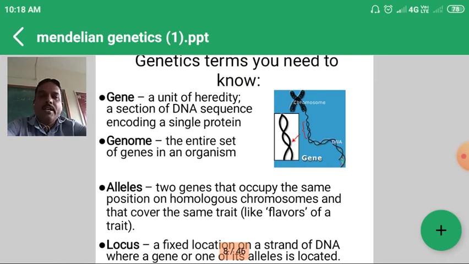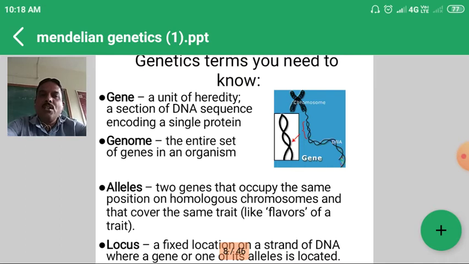Then what is meant by allele? Allele is nothing but the alternative form of the same gene, or the two genes that occupy the same position on the homologous chromosomes and that cover the same trait, which are also called alleles. Another simple definition: alternative forms of the same gene. Suppose we consider flower color, red and white. Capital R for red and small r for white. So these are the alternative forms of the same gene.